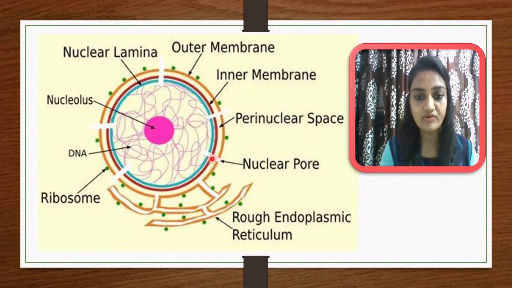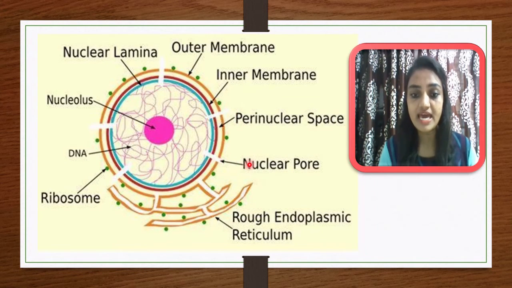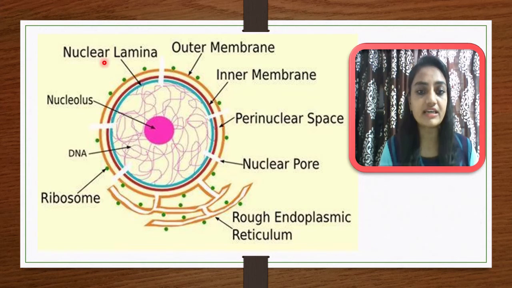So this pore may be directly connected with the cytoplasm, and sometimes these pores are directly connected with the endoplasmic reticulum, mostly the rough endoplasmic reticulum. Why is it called rough endoplasmic reticulum? Because over that you can see ribosomes are attached, here in greenish color, and that's why it is considered a rough endoplasmic reticulum. And here in the nucleoplasm there is DNA content. Then the innermost dot-like structure is called the nucleolus. And you can see the nuclear lamella.